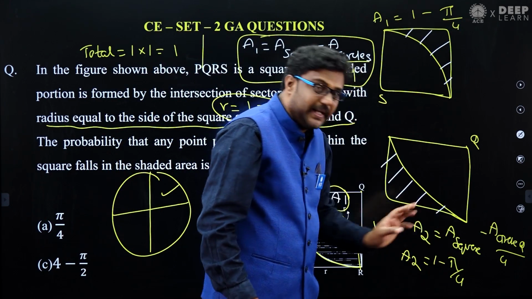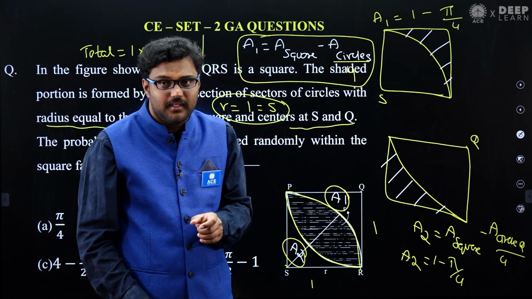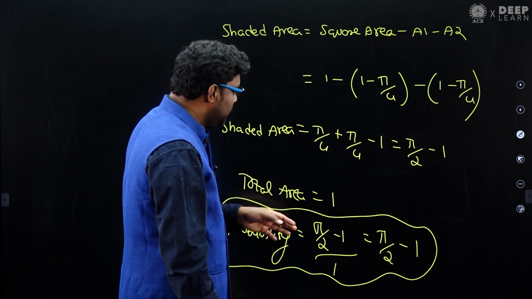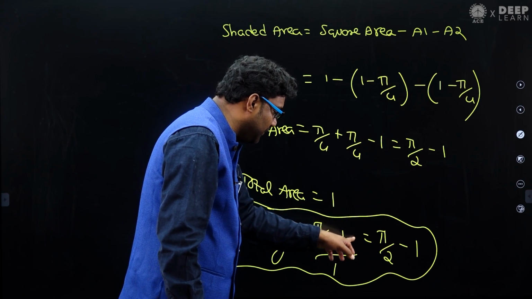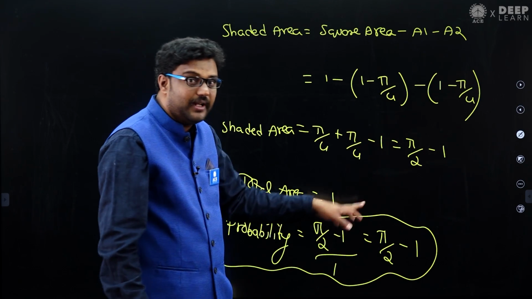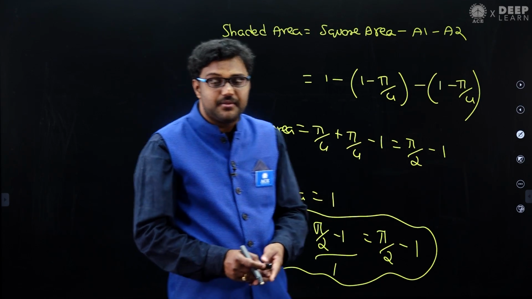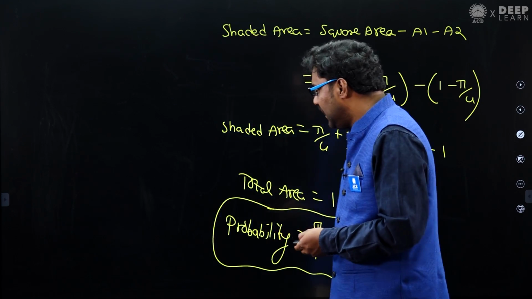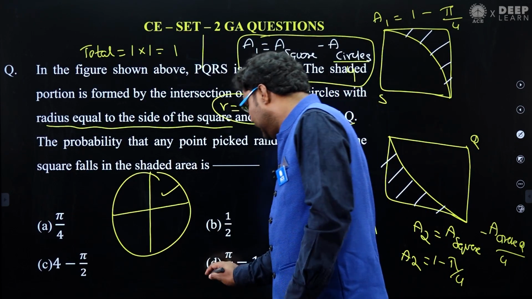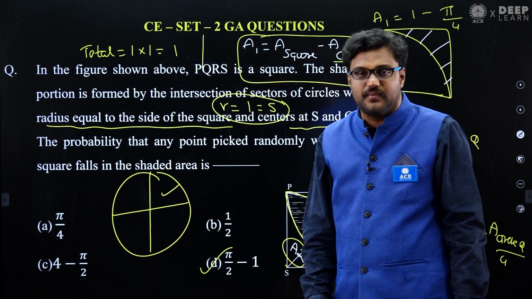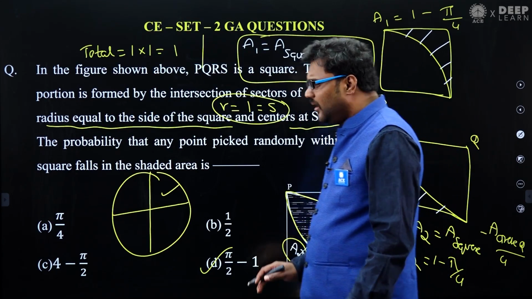Here x square minus pi x square by 4, that x square term will be the additional point that you can map here. Definitely x square numerator common, denominator x square will get cancelled. We'll get pi by 2 minus 1. So the probability that the point lies in the shaded area is pi by 2 minus 1. Got it? This is a bit elaborated.